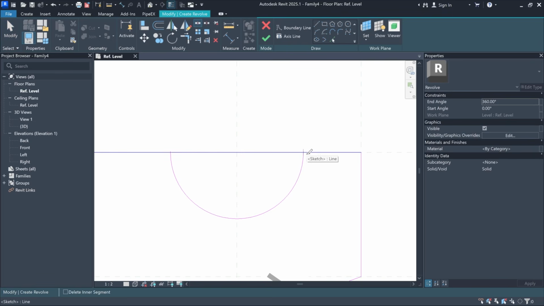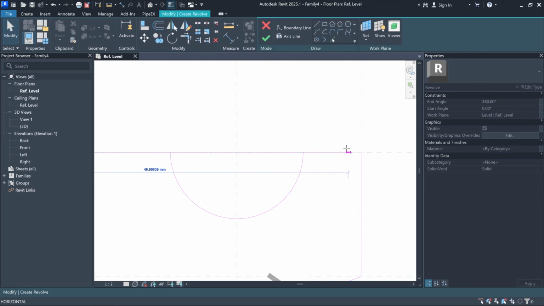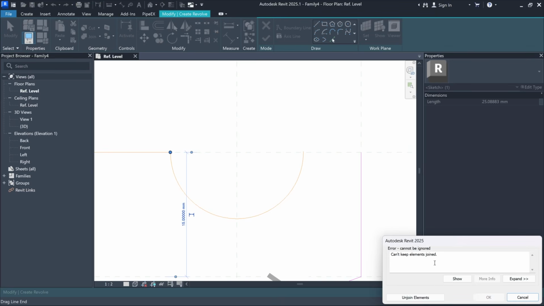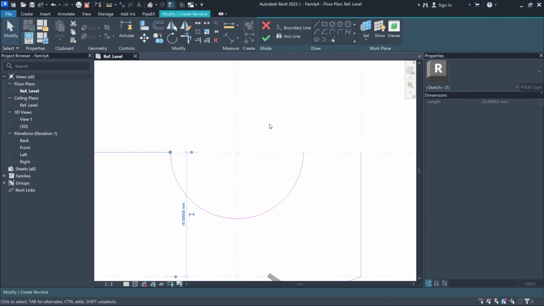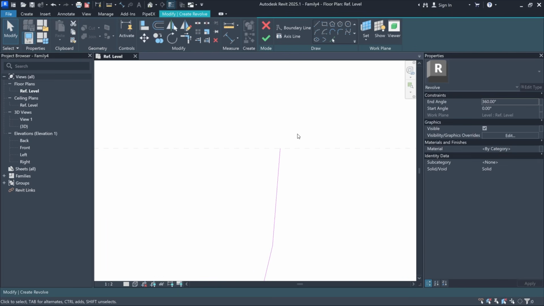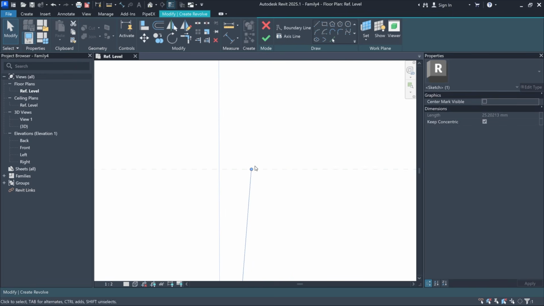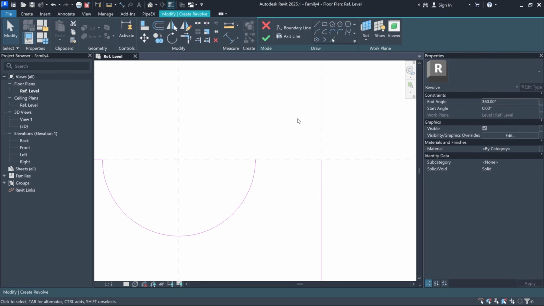And then again we can use this split tool, or we can do it differently. We can move the end point of this line to the left. Unjoin elements. And here it feels like it was not cropped at the right point. No, it's actually fine. Okay, and now we need to draw a line for this segment.